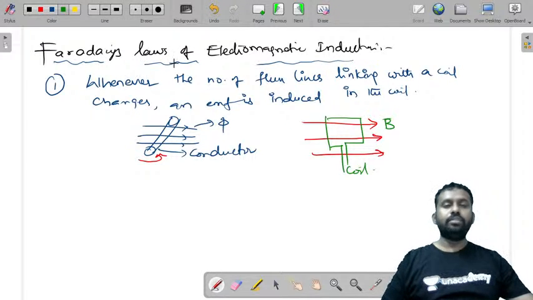Whenever this flux linking with the coil changes, then an EMF is induced in this coil. That is the first Faraday's law.